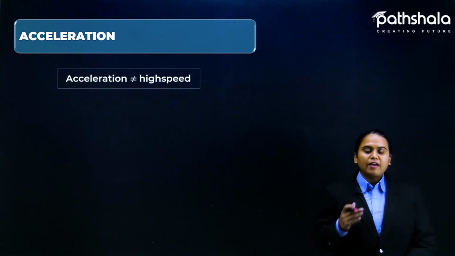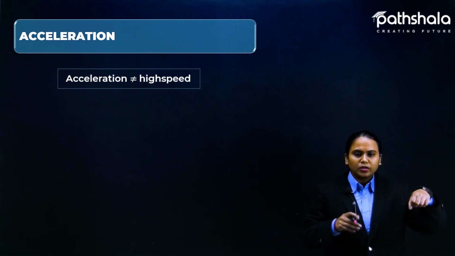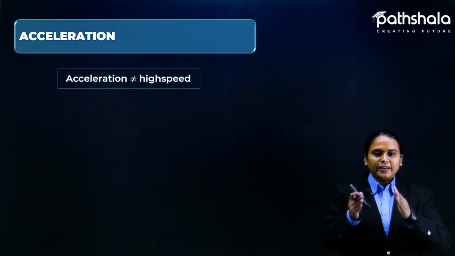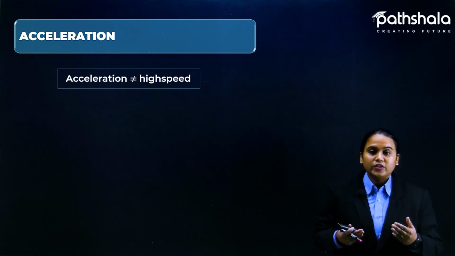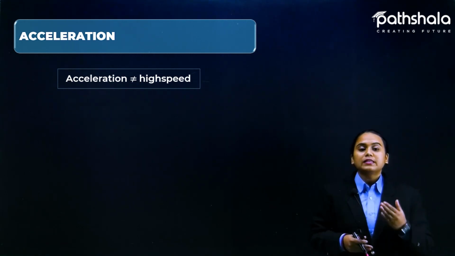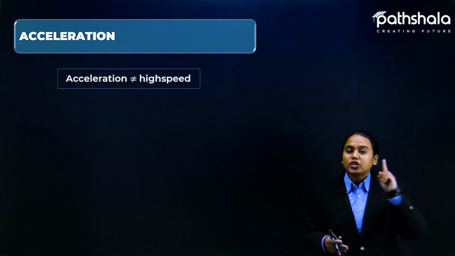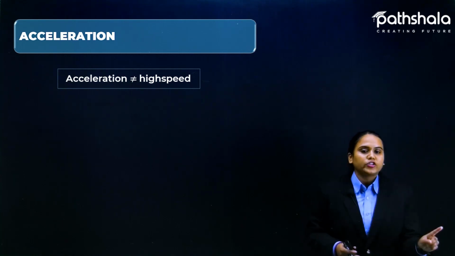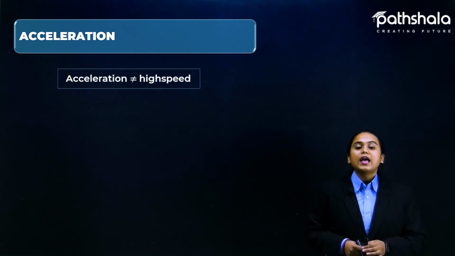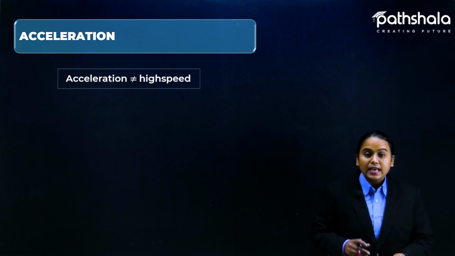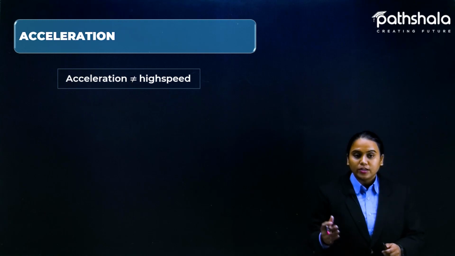Some students have a misconception about acceleration. For example, when riding a bike and zooming, the speed of the bike increases, so they think acceleration is the high speed. But that is a misconception, because acceleration is the change in velocity. First of all, it has no relation with speed alone; it is velocity, in which direction is also included. Acceleration only happens when the velocity is changing.